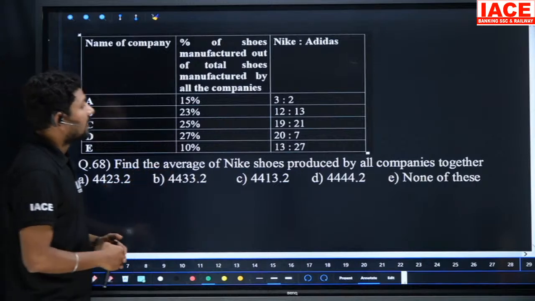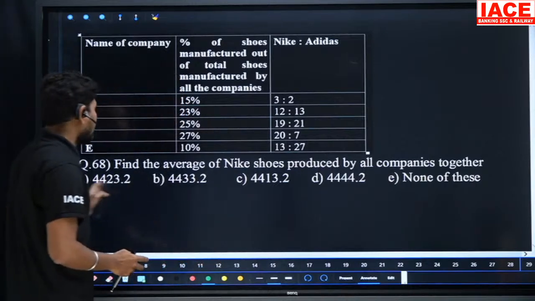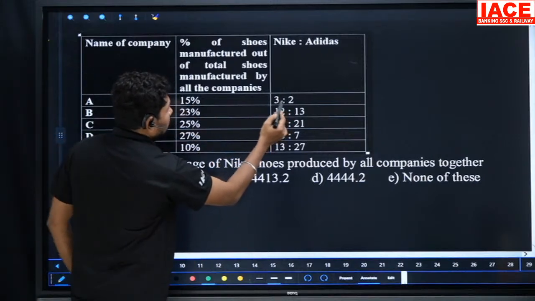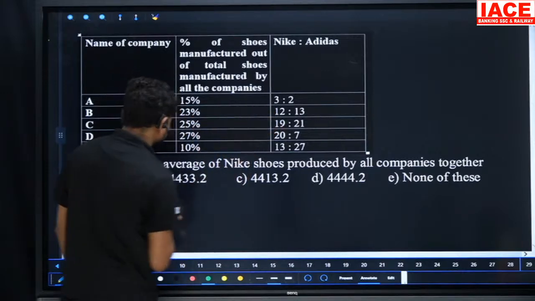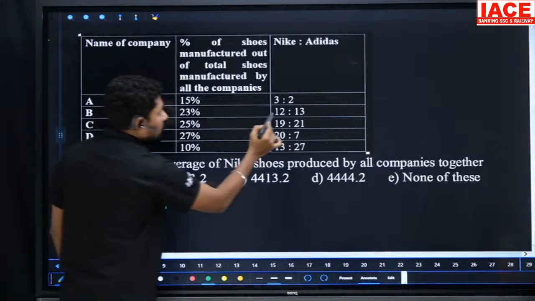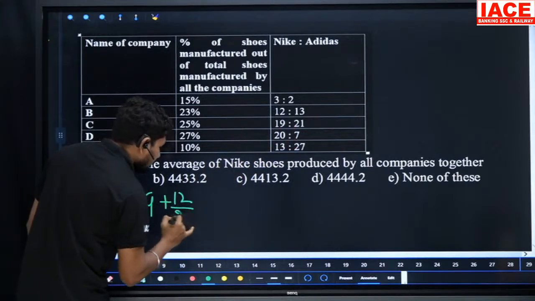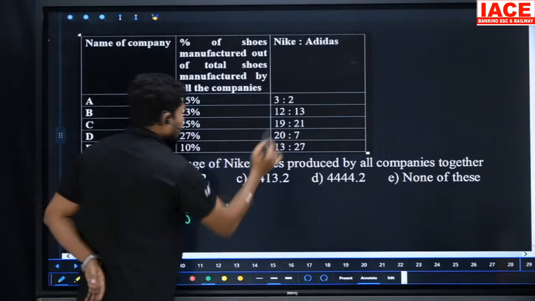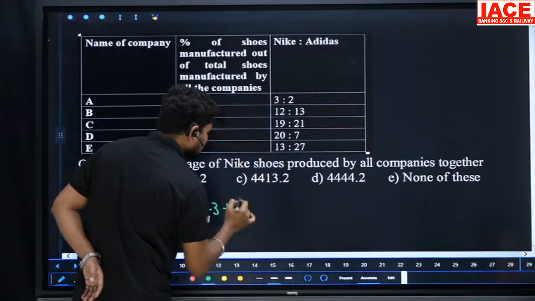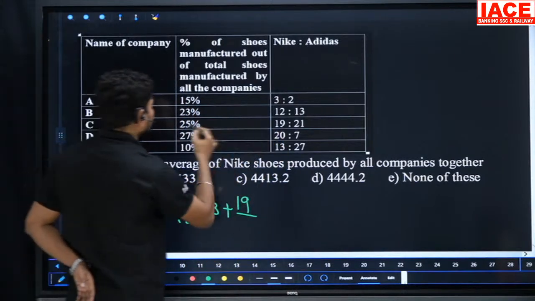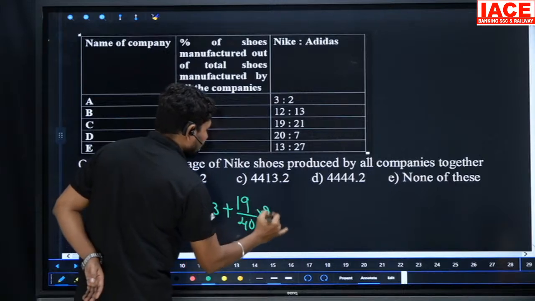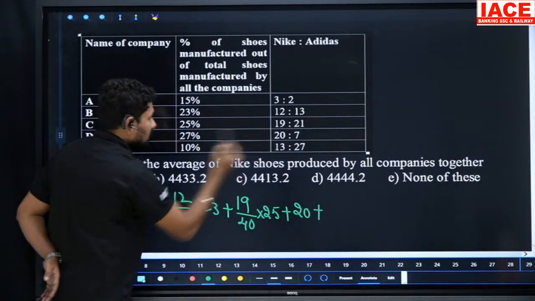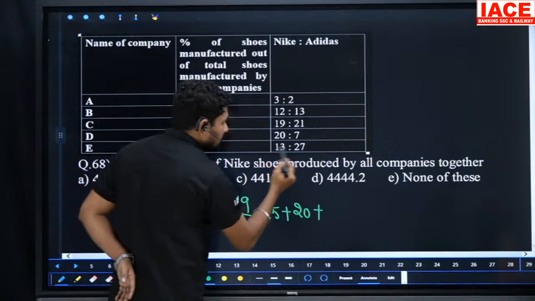Next, find the average of Nike shoes produced by all the companies together. All the companies' Nike shoes value is required here. So how to calculate? 3 plus 2 is 5 parts. 5 parts is equal to 15 percentage, so that means 9 percentage. Just I am writing 9. And 12 by 25 into 23 plus next 9 into 19. We require Nike shoes, yes, 19 by 40 into 25 plus. Here we can write directly 20, because 20 plus 7 is 27 parts. 27 parts is equal to 27 percentage. Next 13 plus 27 is 40 parts.